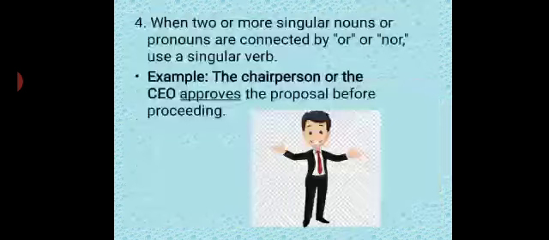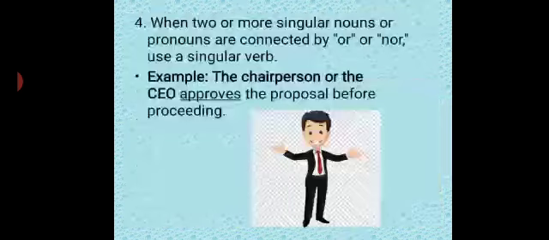Number 4. When two or more singular nouns or pronouns are connected by or, nor, then use a singular verb. See, for example, the chairperson or the CEO approves the proposal before proceeding. Okay. Now see, connected by or.